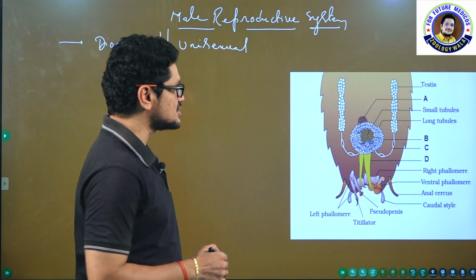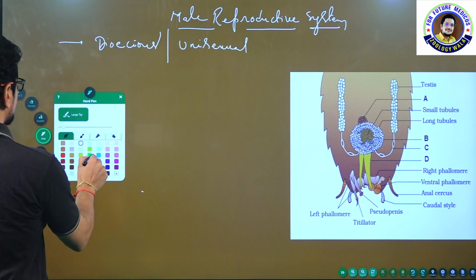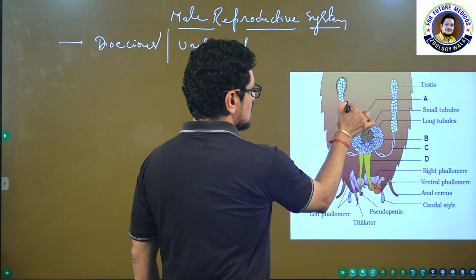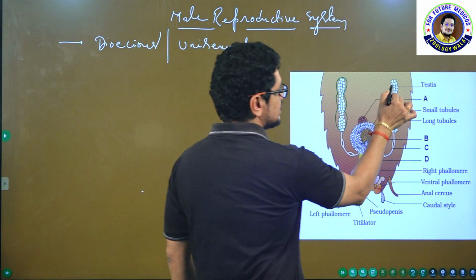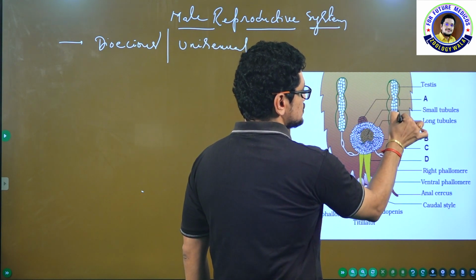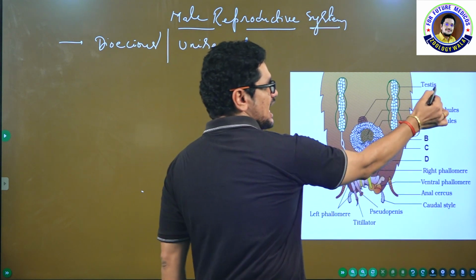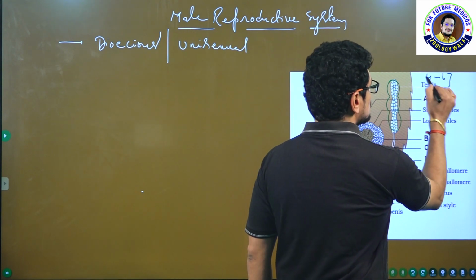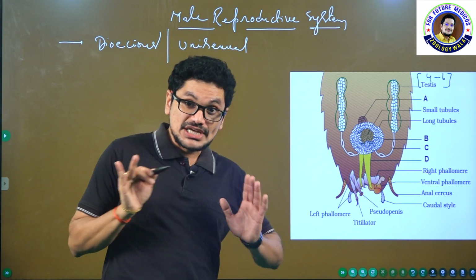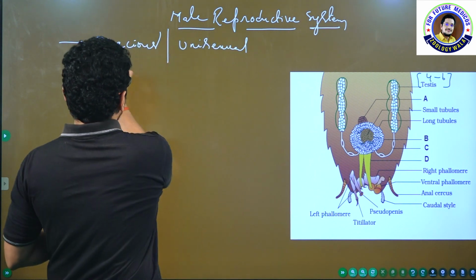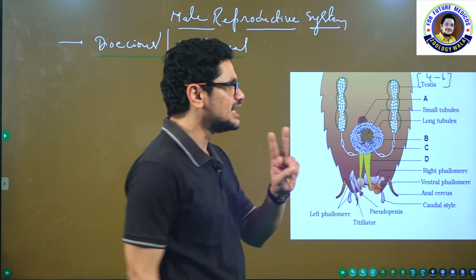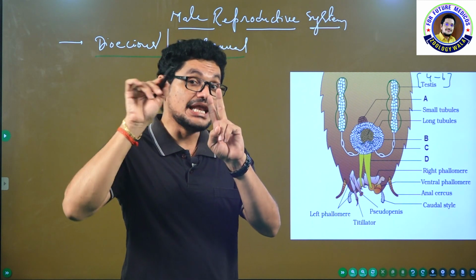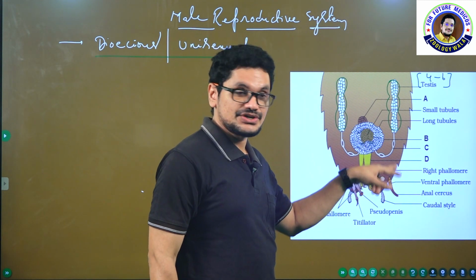If we observe the male reproductive system of cockroach, we can see the testis. Trilobed testis is present, testis is singular, testes plural. Testes are present from the 4th to 6th abdominal segment, laterally, you have to remember it. So first, cockroaches are dioecious or unisexual. Second, testes are located from the 4th to 6th abdominal segment laterally, and testes are trilobed.